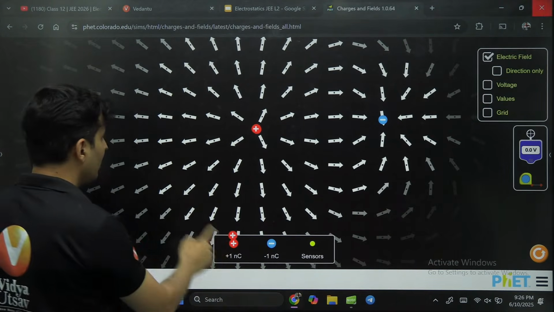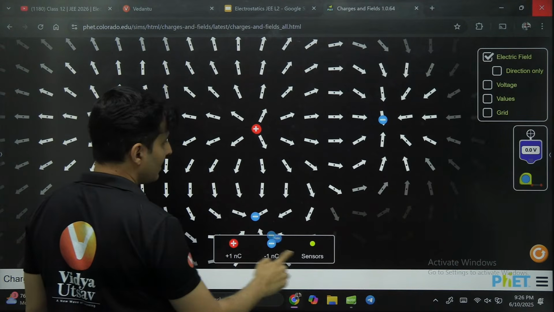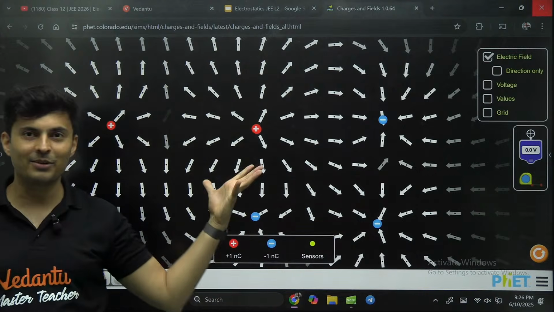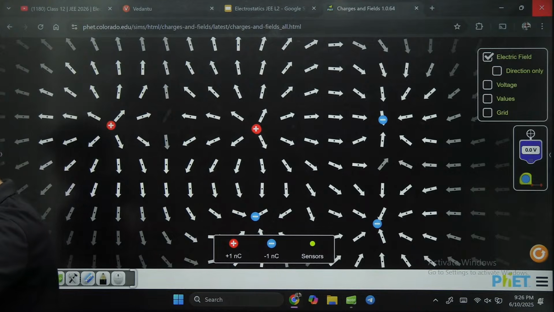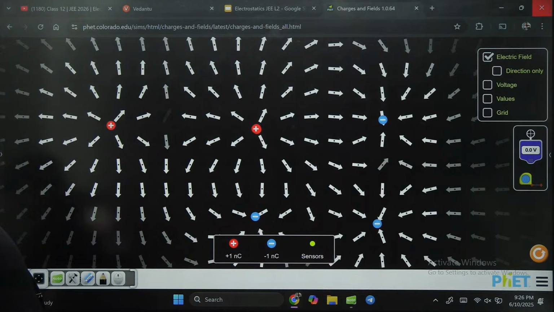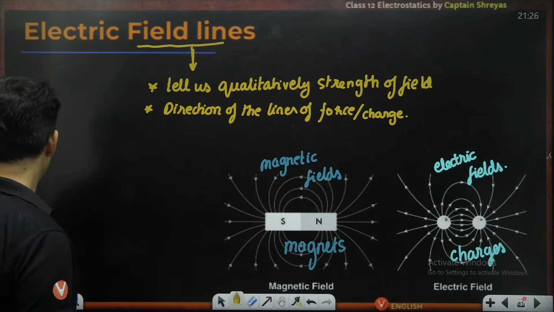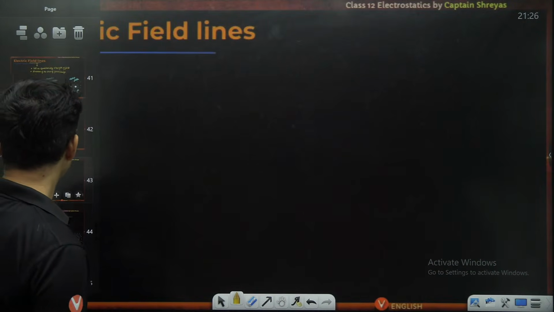You can create even more charges here. You can add some more charge here and see what exactly happens. Okay, so you can get a complex electric field. It's a complex electric field going from here and there and there and here. Beautiful, isn't it? Amazing. Loved it. This is how electric field lines act. So some of the important properties of electric field lines, let me just give it to you over here.